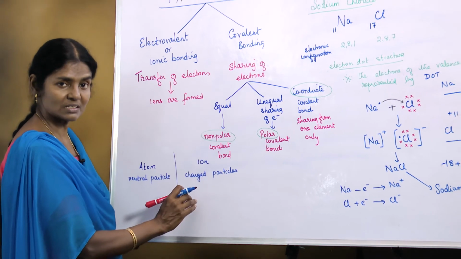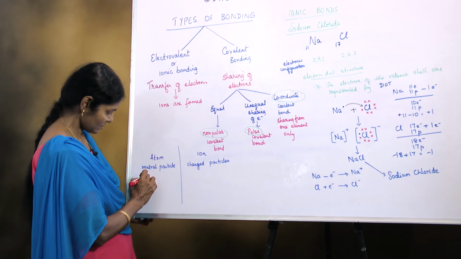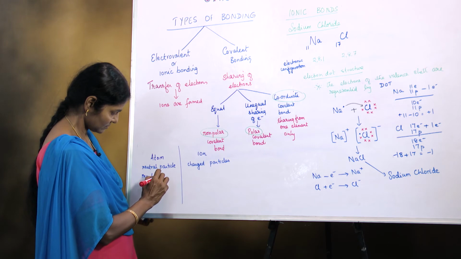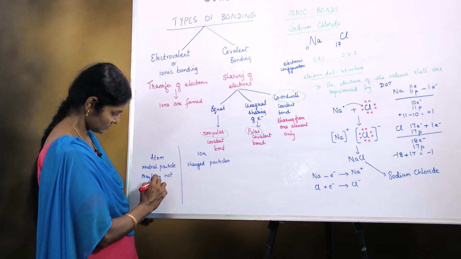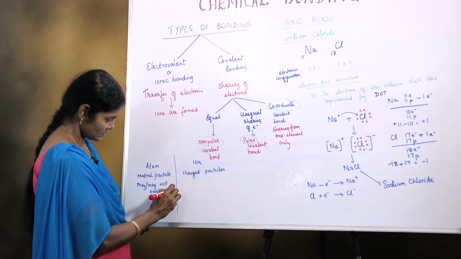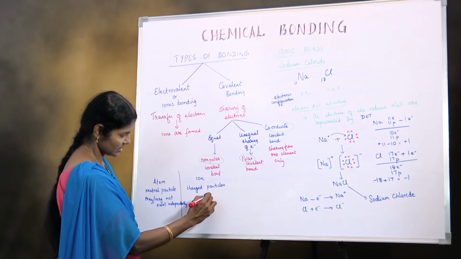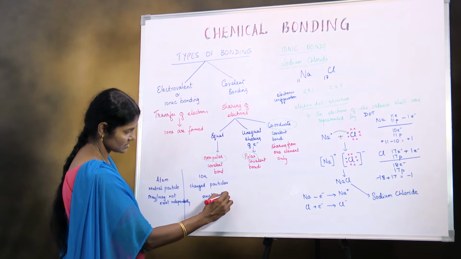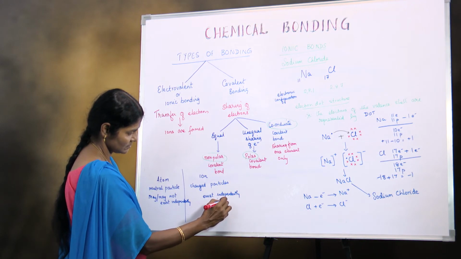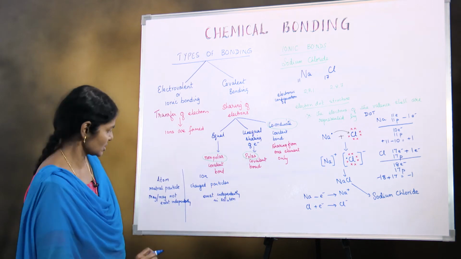Whereas ions will always exist independently in solution. Okay, so these are the basic things that we need to remember.